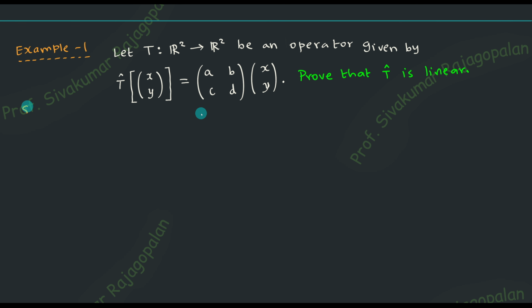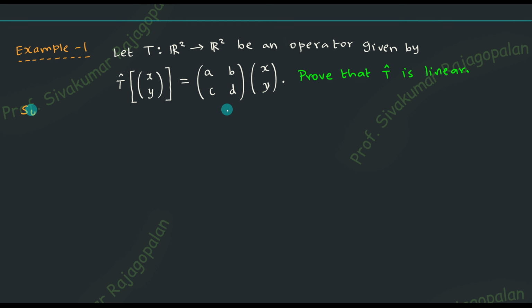Okay, this kind of clarity will not be there in every problem. You may not be able to identify what is a T operator. In this case, T operator is the matrix ABCD. Okay, it may not be visible in many of the problems. So in this problem, it is explicitly visible that the T operator is nothing but the matrix ABCD.